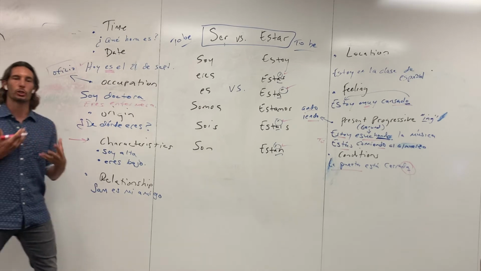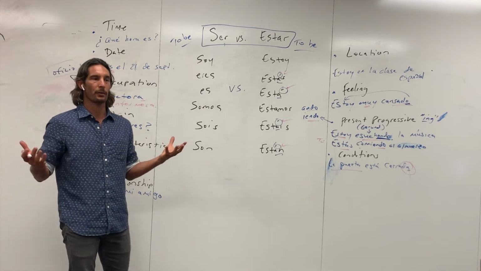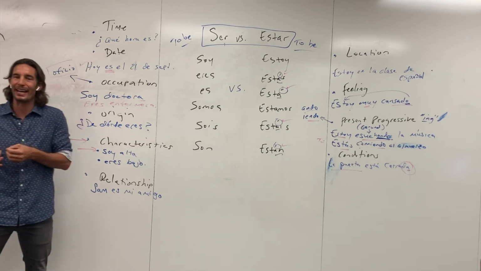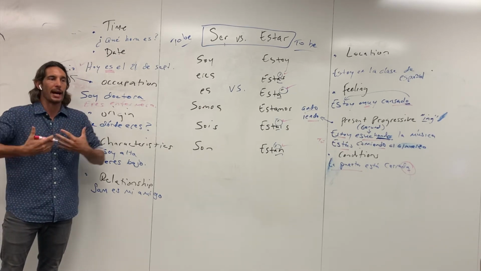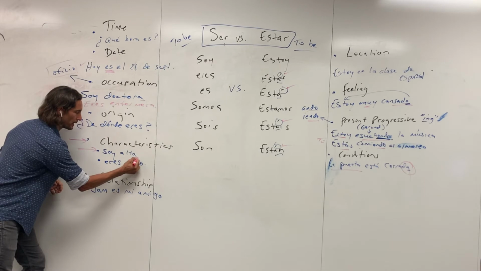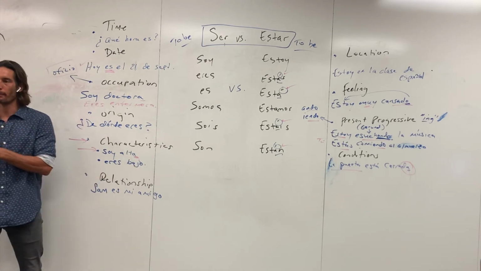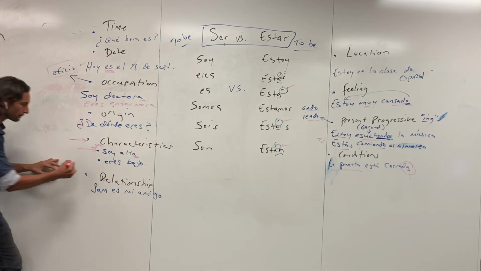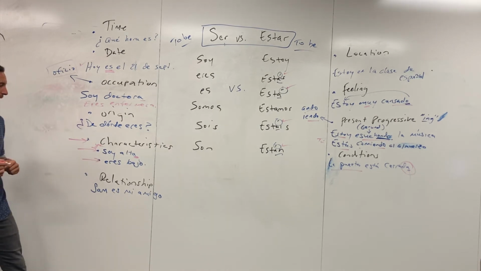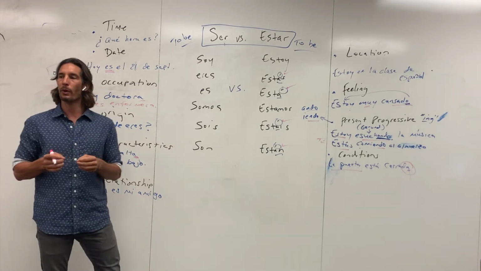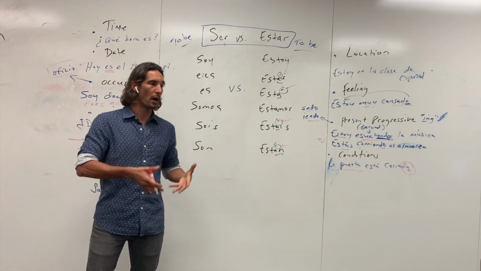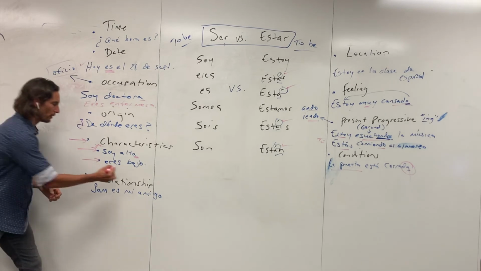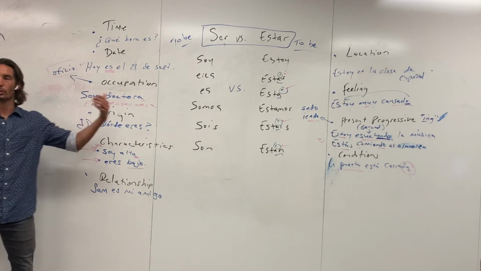Characteristics. This is describing an individual, right? And so here we have a female, soy alta, so it's a tall female saying I am tall, right? This is letting you know that it's a single female. Of course, this is letting you know it's yo, I am tall. And then here is eres bajo. Ending with O lets you know that it's one singular male, right? So eres bajo. You use that to say you are short, right?